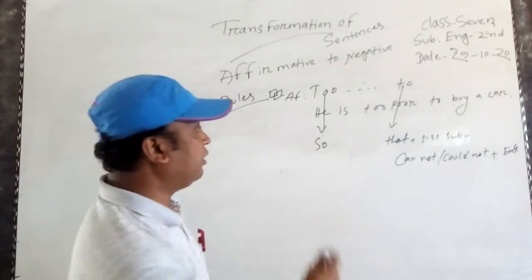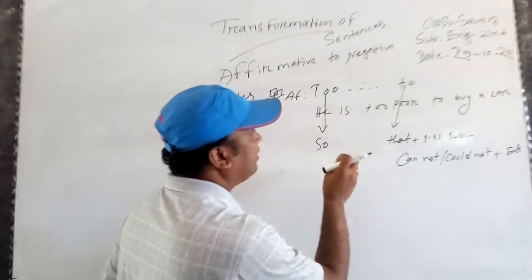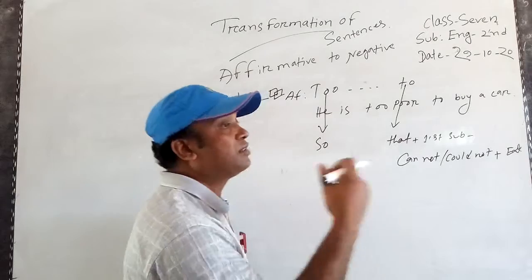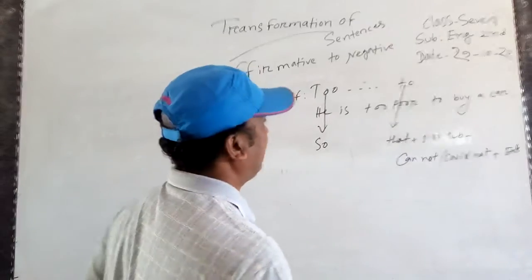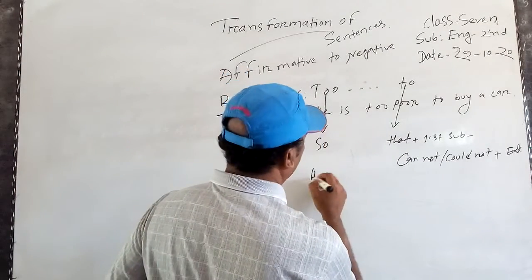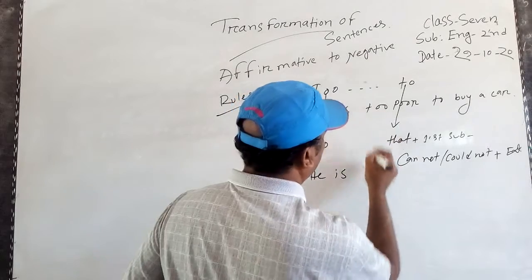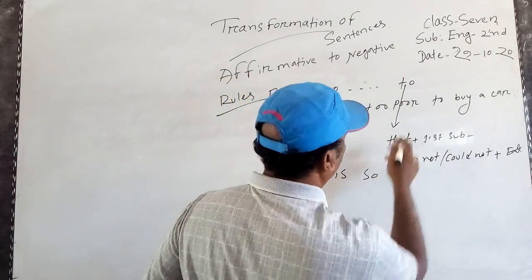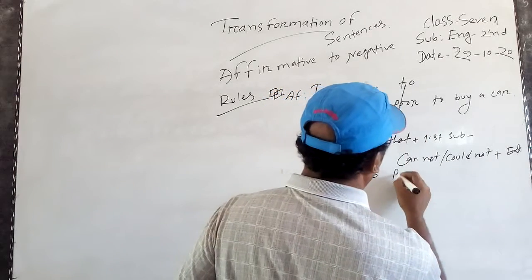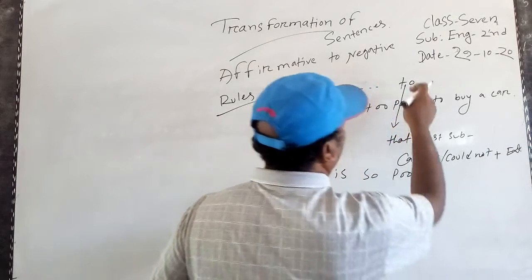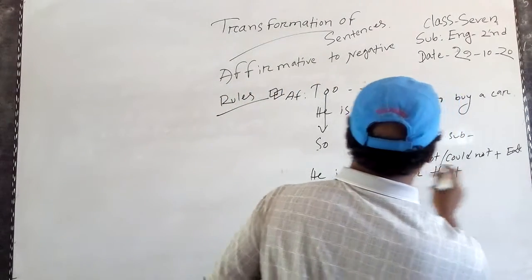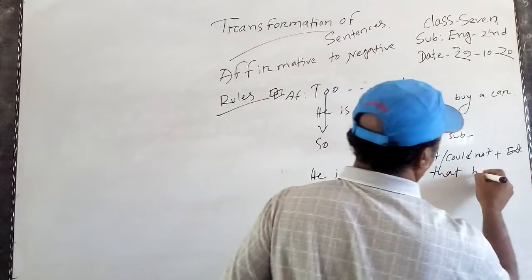If you understand the rules, then you will easily transfer affirmative to negative. So he is; instead of to you have to use would. Instead of to, we have to use that first subject he.